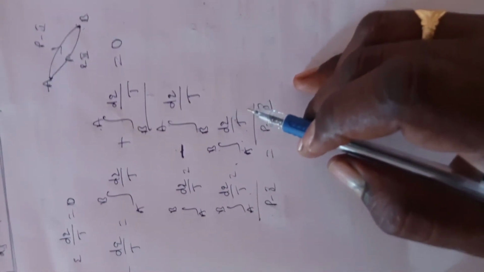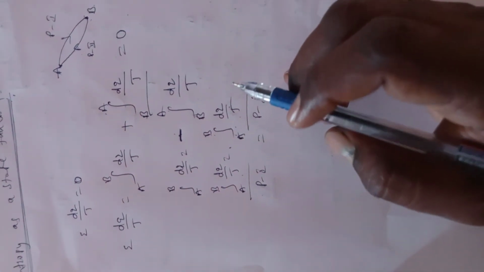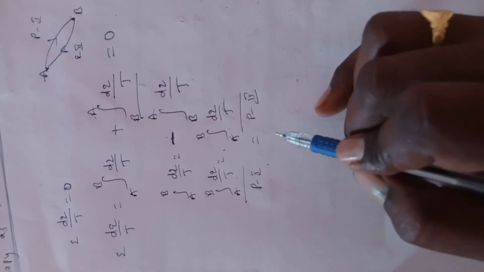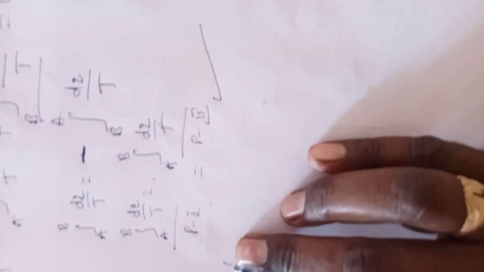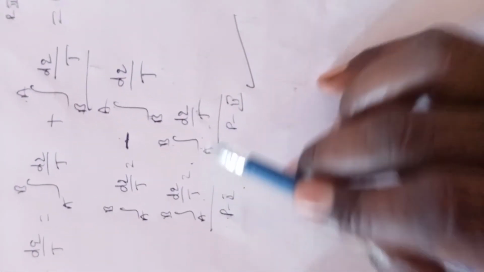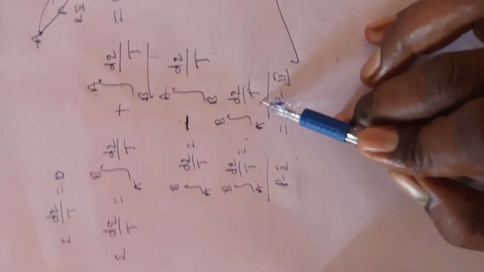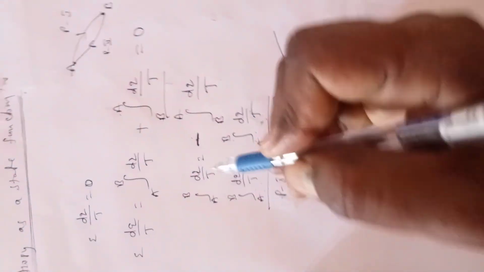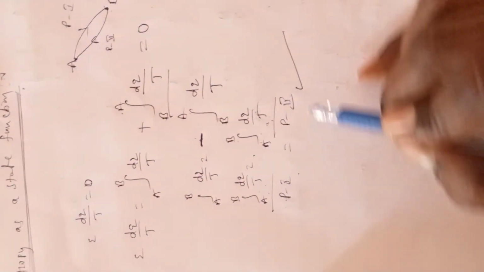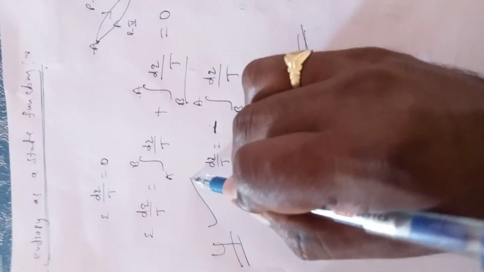It may be concluded that the integral of dq by T is independent of the path taken, but only depends upon the initial and final states of the system. Now it is concluded that entropy is a state function. How to prove? Both paths are the same, which means it is independent of the path and does not depend upon the path. That's why it depends upon the states. So entropy is a state function. For 4 marks, this is very important.